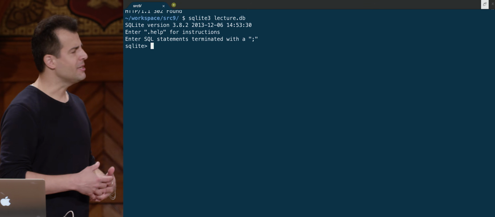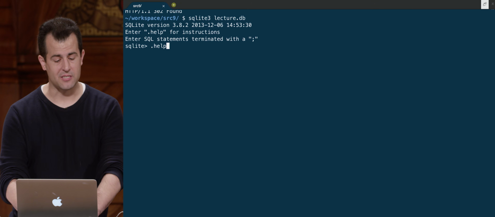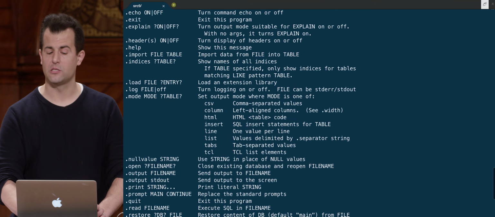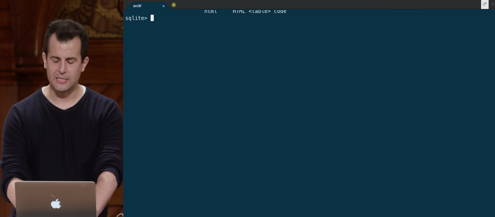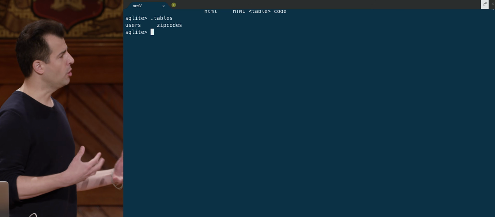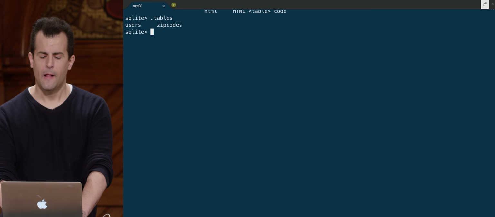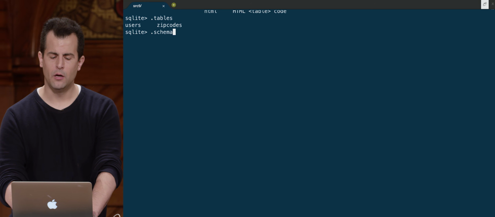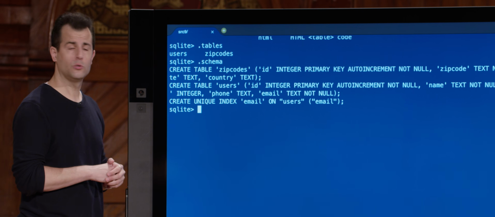And now you'll see a very simple and perhaps a little cryptic command line interface. But thankfully, if you type, as it says, .help, you'll see everything that you can possibly do with this command line program. But we're going to go ahead and keep it simple. I'm going to go ahead and just say .tables, which is SQLite's way of saying, show me what tables are inside of this file called lecture.db. Now here I have users. Let me go ahead and see what is the schema of these tables. And you'll see the SQL commands with which the users table and the zip codes table were created.